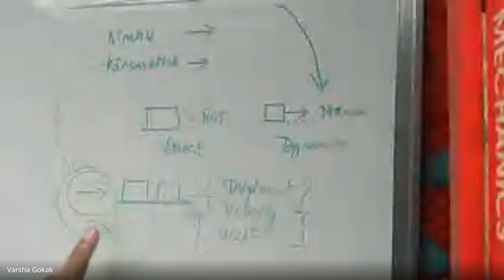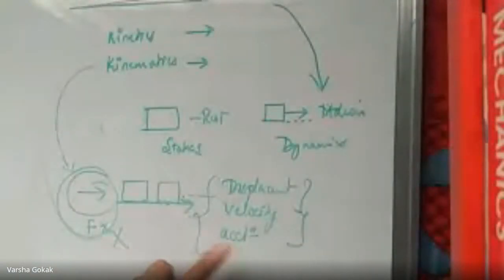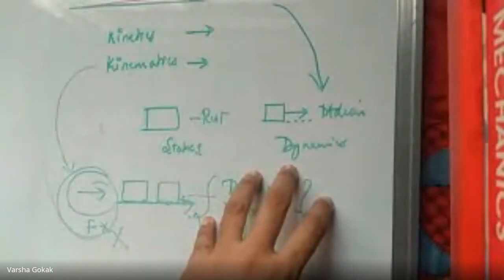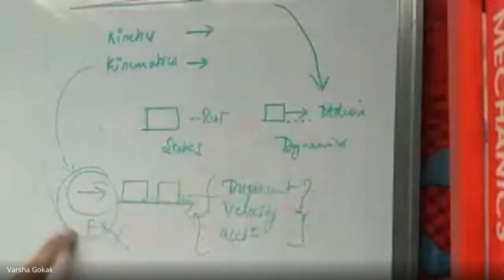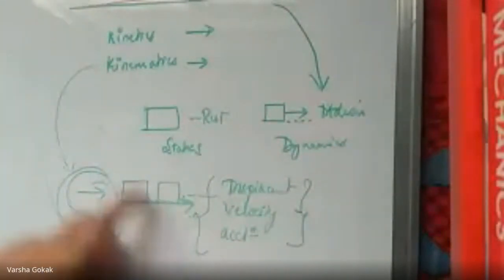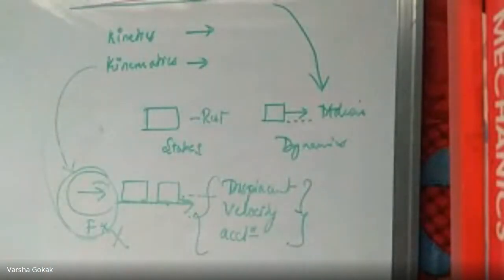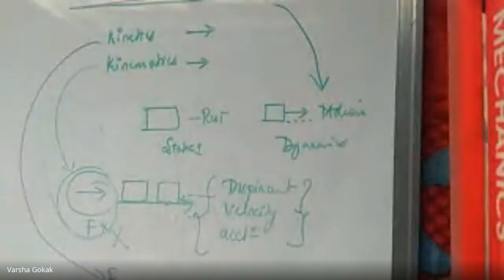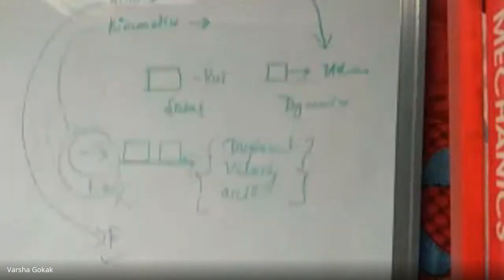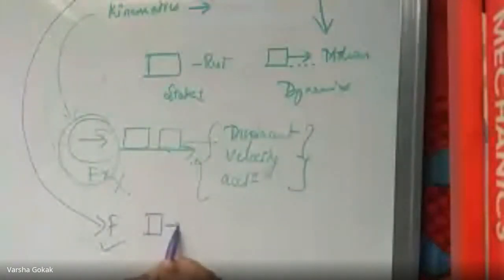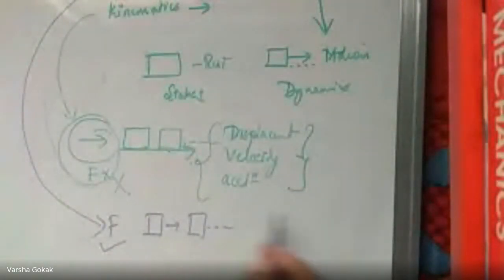So you can write the definition as: kinematics deals with the study of the geometry of motion, considering the parameters of the motion and ignoring the force that is causing the motion. That is kinematics. And if I am going to consider the force that is causing the motion, there is a body, there is motion of the body, and you also have the various parameters which come because of the motion.